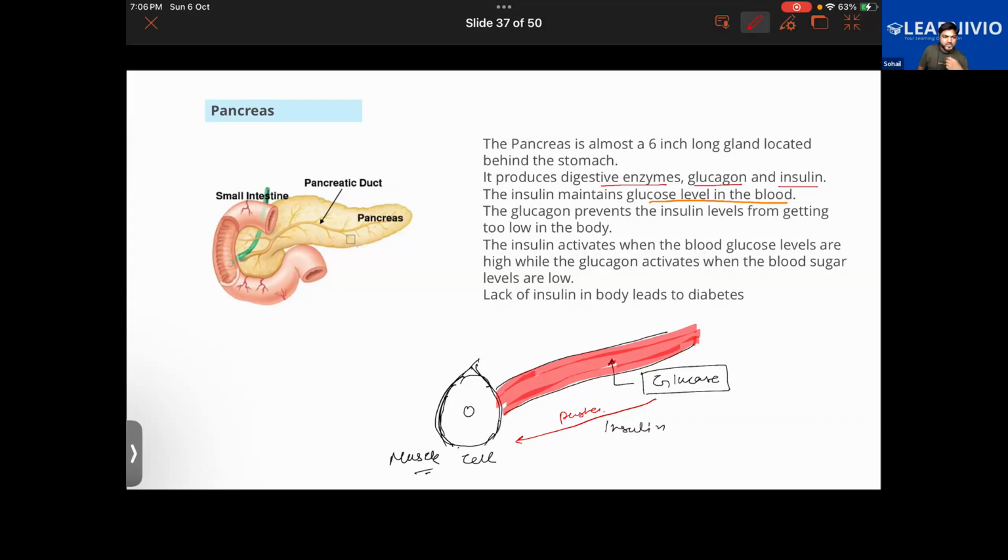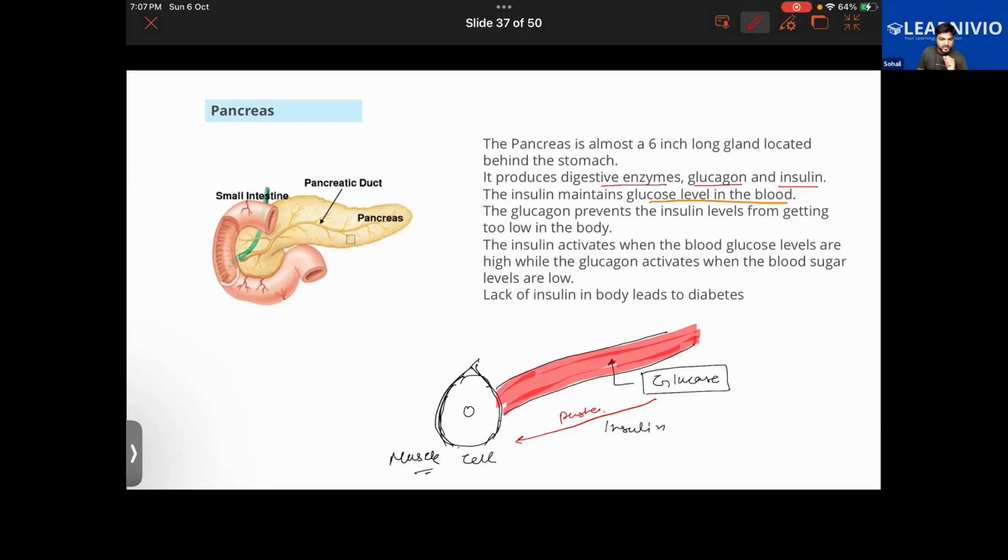This particular line is very important. Here it is being said that the insulin activates when the blood glucose levels are high, but the glucagon is activated when the blood sugar levels are low. So how will it work? It will help in increasing the blood sugar level and will prevent it from dropping too low.